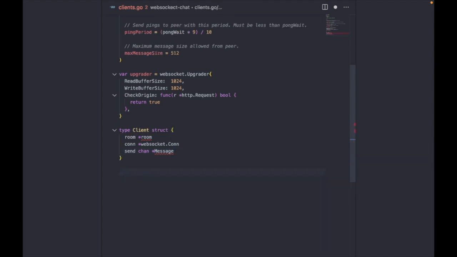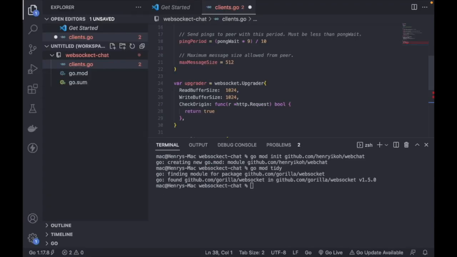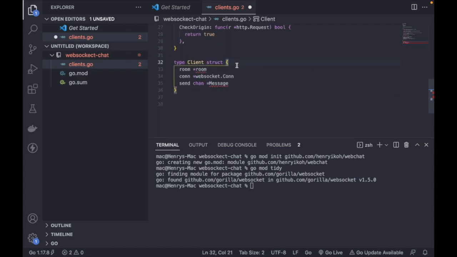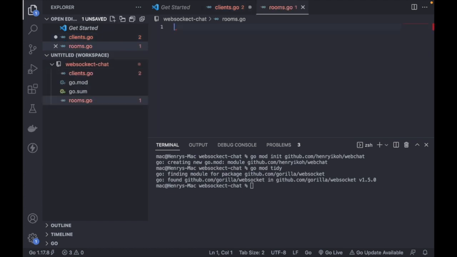All right, we need to create our rooms first so the client will make sense. So let's actually create our rooms, so you know everything makes sense, right? Create a new file and call it rooms.go. This will be where we'll put our room stuff.